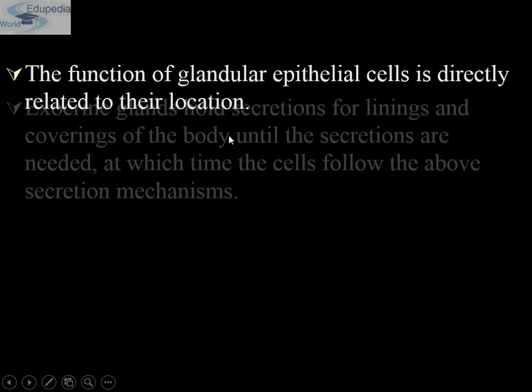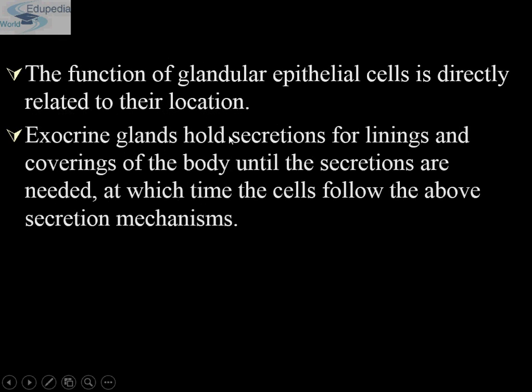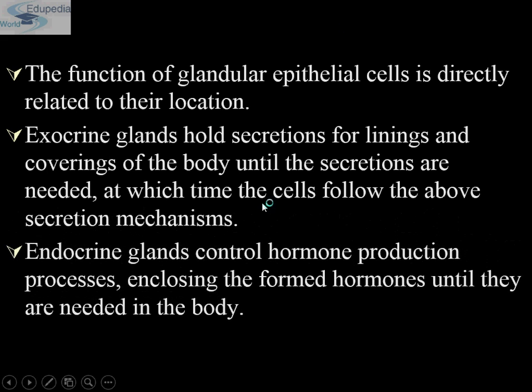The function of a glandular epithelial cell is directly related to where they are present. If they are present and secreting at that site only, then they are known as exocrine glands. Exocrine glands hold secretion for lining and covering of the body until the secretions are needed. And now comes the endocrine gland. They control the hormone production process, enclosing the formed hormones until they are needed in the body.